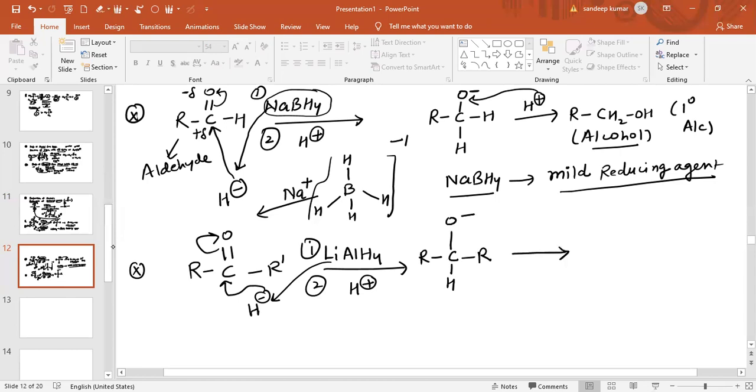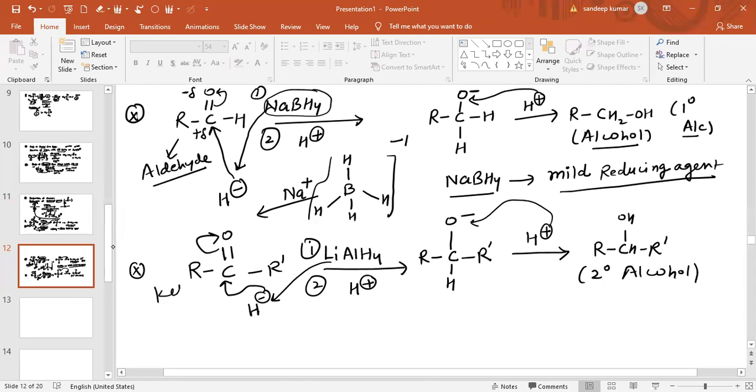In the second step, H plus is provided. This H plus will attack on the negatively charged oxygen. The other product obtained is R, C, O, H, and this is H and this is R dash. So this is basically 2 degree alcohol. So aldehyde gives 1 degree alcohol, while ketone on reduction gives 2 degree alcohol.